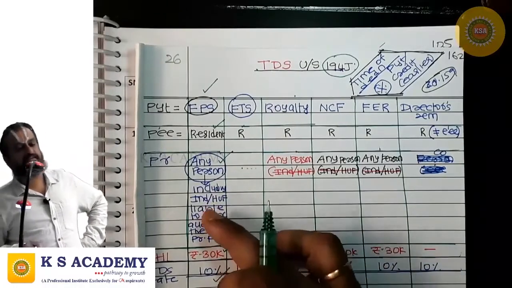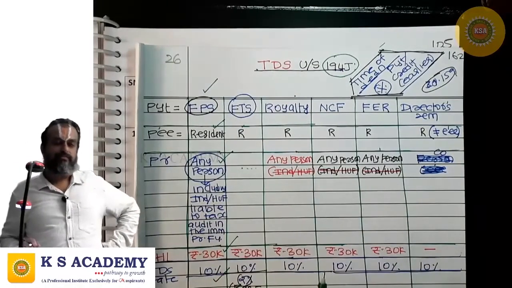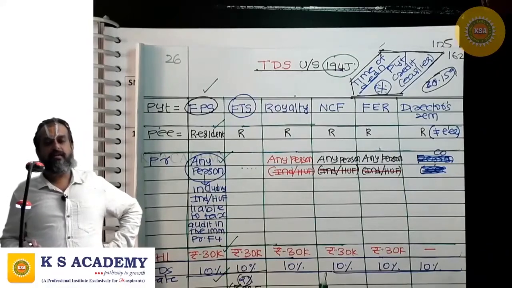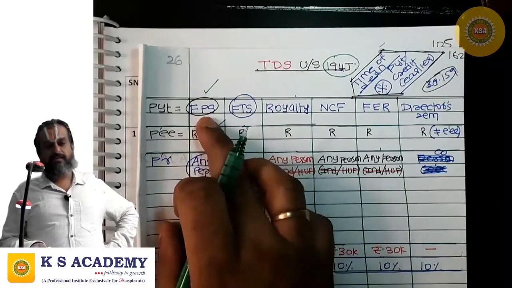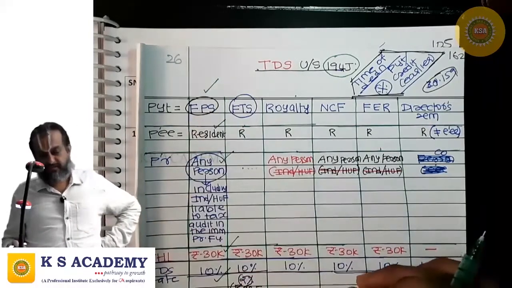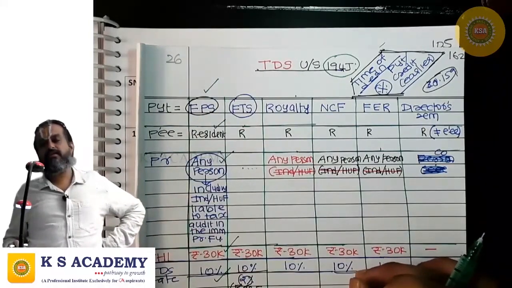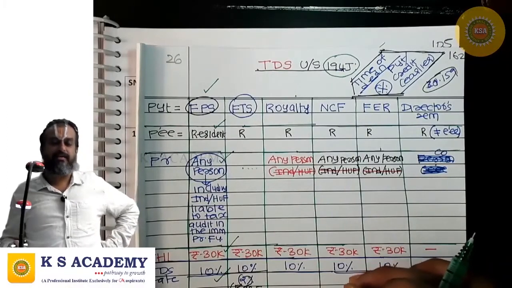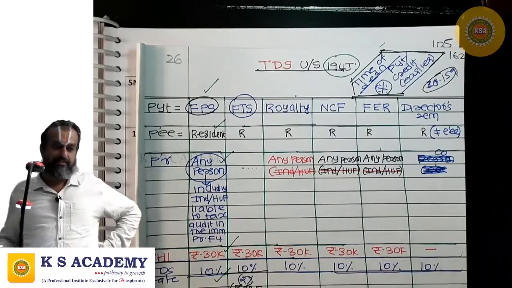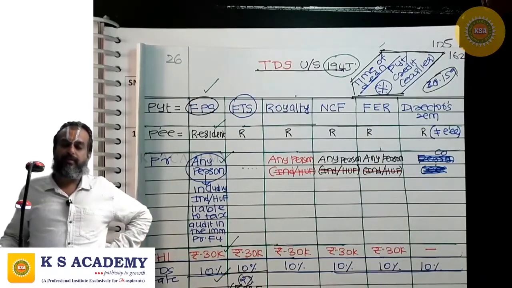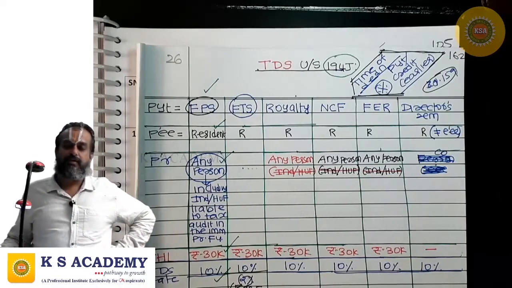But if the payer is an individual or HUF, the TDS obligation under 194J arises in respect of fee for professional services only when such individual or HUF was liable to tax audit in the immediately preceding financial year. So, what is the payment? Fee for professional services. Who is the payee? Resident. Payer is anybody.